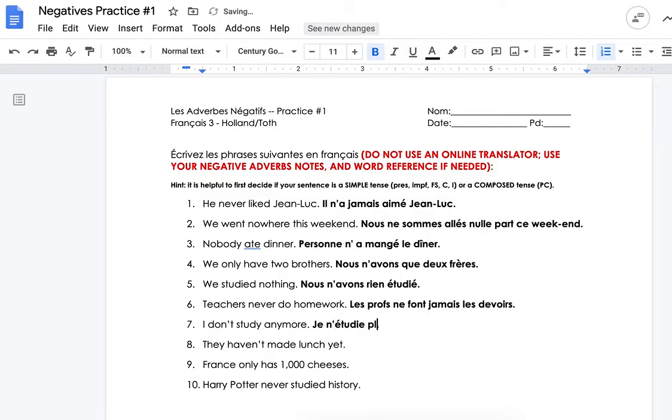They haven't made lunch yet. This is passé composé because it's past tense. Made is past tense. So ignore the negative and just write they made lunch. Ils ont fait le déjeuner. They haven't made lunch yet. Well, not yet is ne pas encore. Where does it go? It goes around the verb. Ils n'ont pas encore fait le déjeuner.